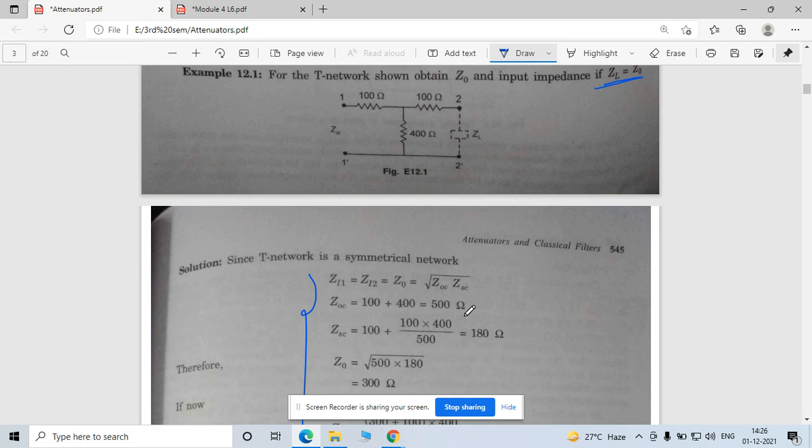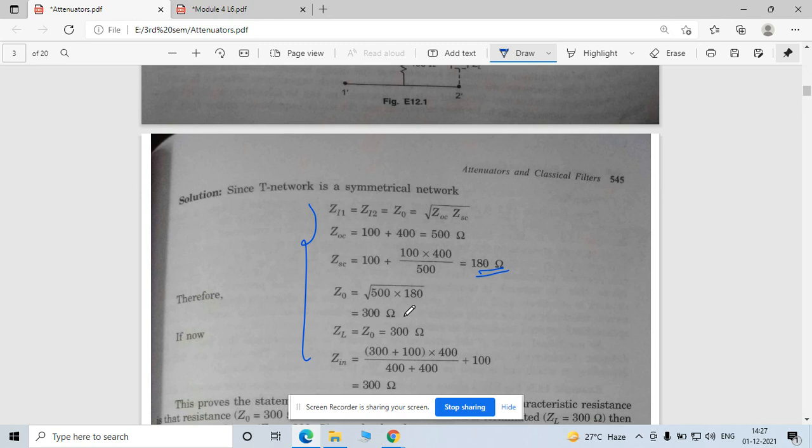So this ZOC is your 500 ohm. And ZSC: when you short circuit these two terminals, these two resistances are in parallel. So apply the parallel concept to calculate the equivalent resistance and add that resistance to this 100 ohm resistance. This resistance is nothing but your 180 ohm. So ZOC you got 500 ohm and ZSC is 180 ohm. Find the characteristic impedance, which is the square root of these two. So you get 300 ohm.